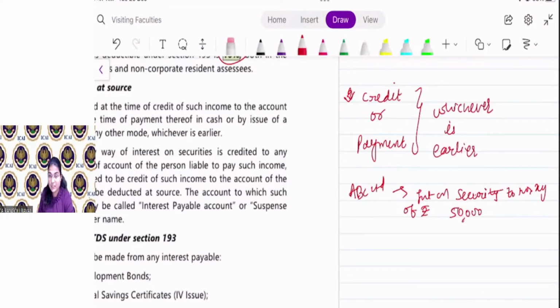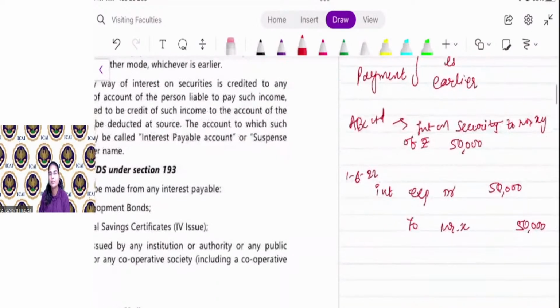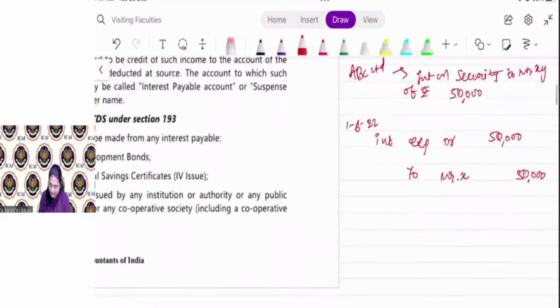Say ABC Limited passes an entry in the books of account on 1st June 22. So what is the entry? Interest expense debit 50,000 to Mr. X 50,000. Here the credit means credit in the books of account. Say the payment is made on 1st July 22. So what is the entry? Mr. X 50,000 debit to bank.